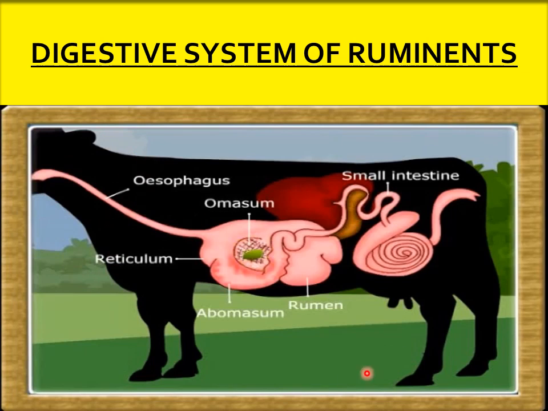This process we call rumination, and hence these types of animals we call ruminants.